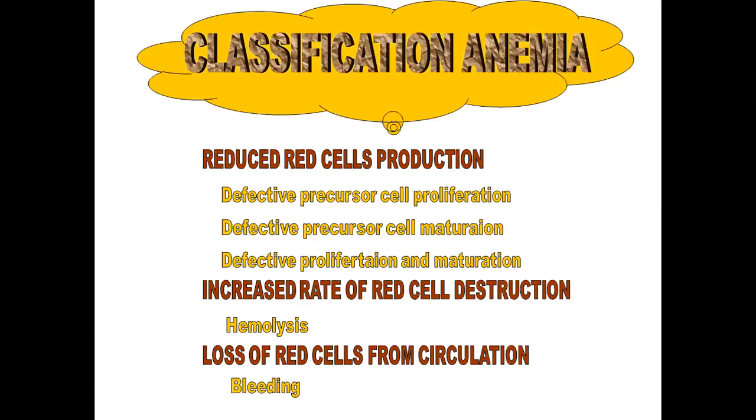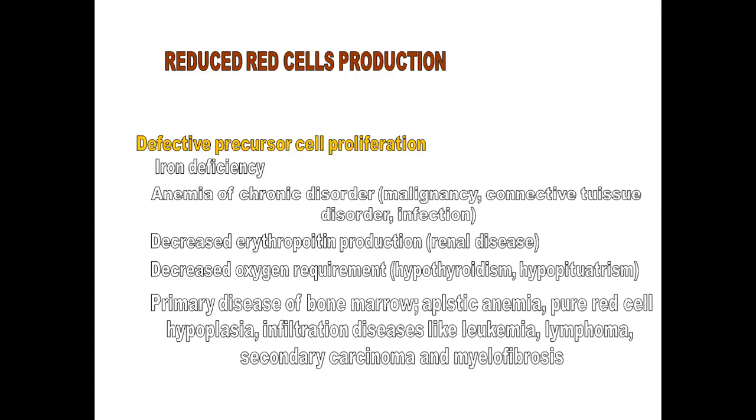So we will discuss now the reduced red cell production, that is the defective precursor cell proliferation. The etiology includes iron deficiency, anemia of chronic disorders like malignancy, connective tissue disorders, infections. Decreased erythropoietin production, that occurs in case of CRF, renal diseases, and decreased oxygen requirement, for example, in case of hypothyroidism and hypopituitarism.